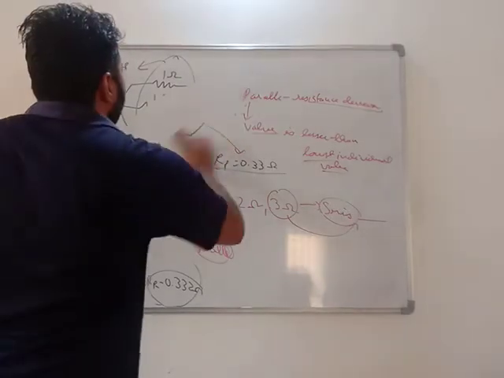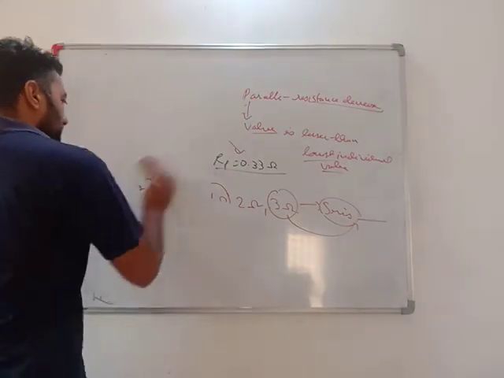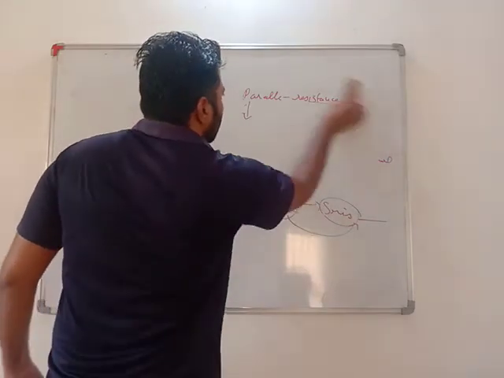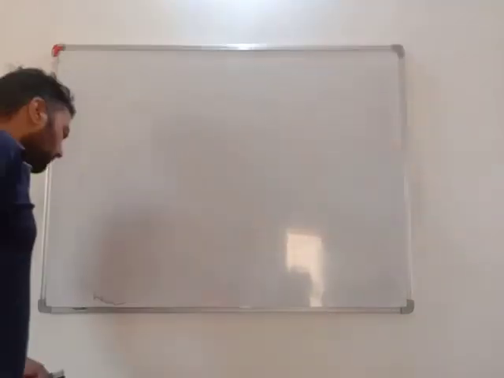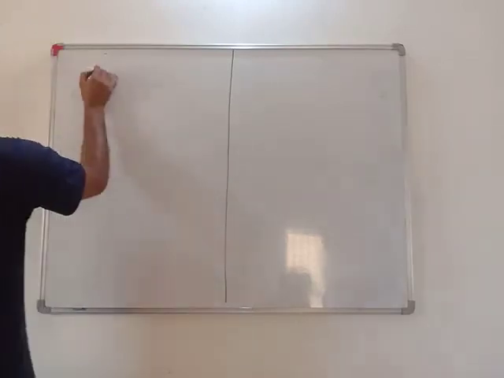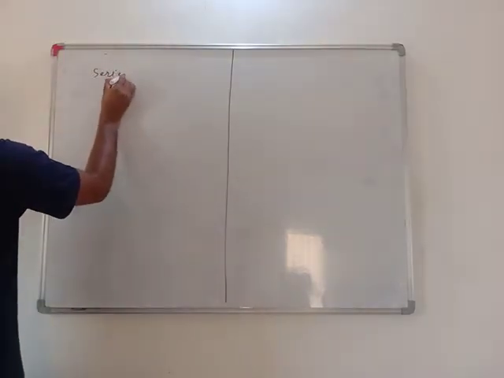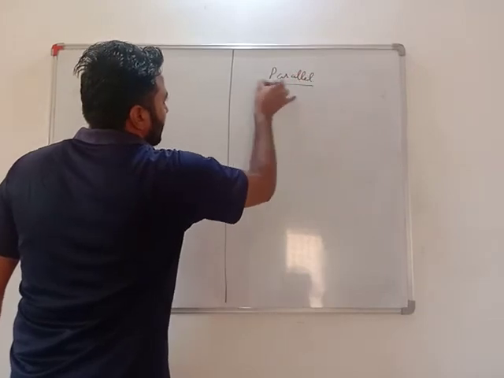Okay, now we will see in domestic circuits what are the losses and benefits of series and parallel combination. This is series combination and it is parallel combination.